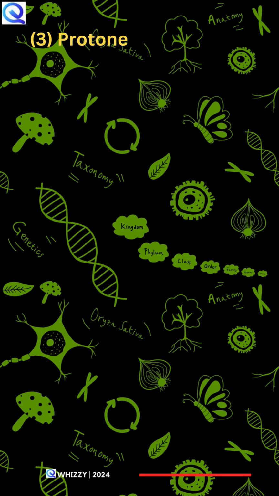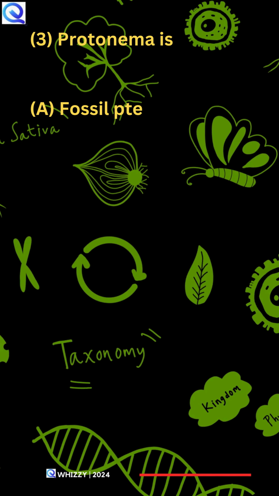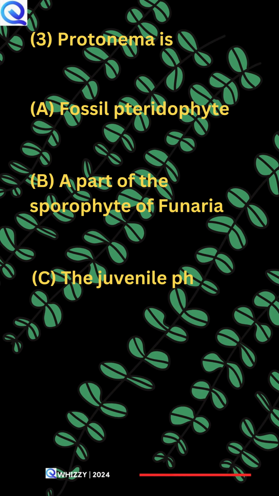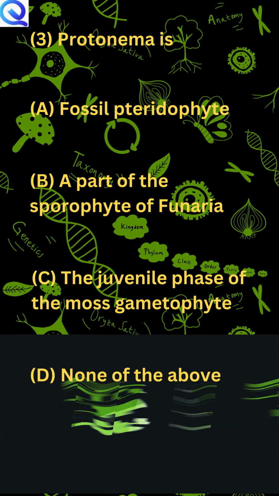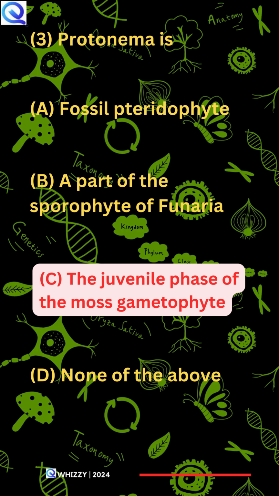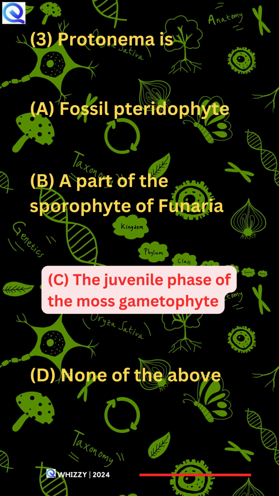3. Protonema is A. Fossil pteridophyte, B. A part of the sporophyte of Funaria, C. The juvenile phase of the moss gametophyte, D. None of the above. C is the correct answer.